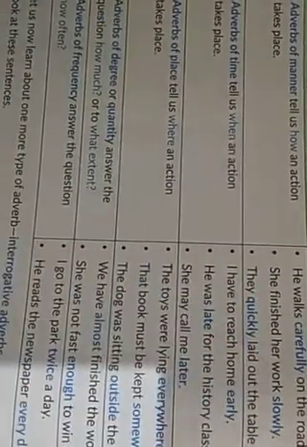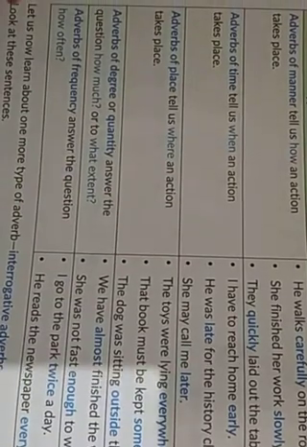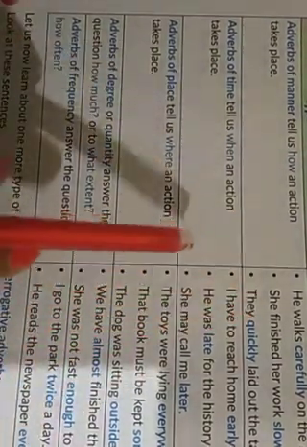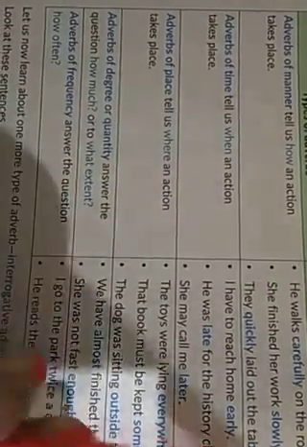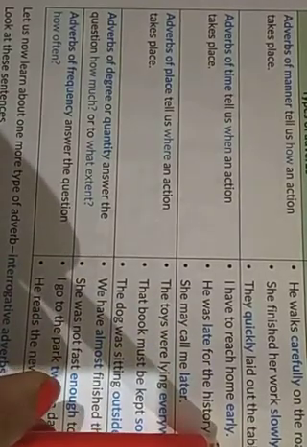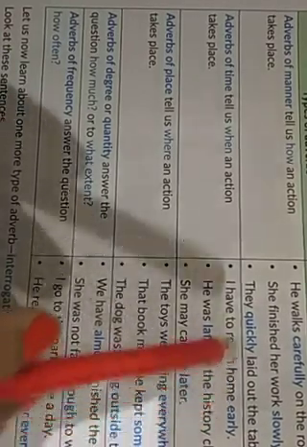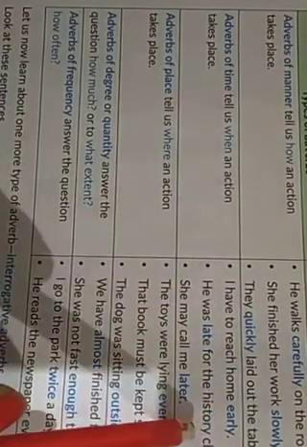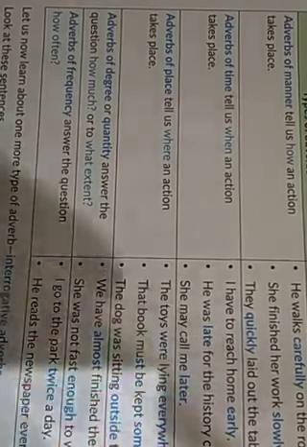Next we have adverb of time. Adverb of time tells us when an action takes place. Okay, so it is going to tell you the time, when an action takes place. I have to reach home early. When do I have to reach home? I have to reach home early. So this early is an adverb of time. He was late for the history class. She may call me later. So here later is an adverb of time.